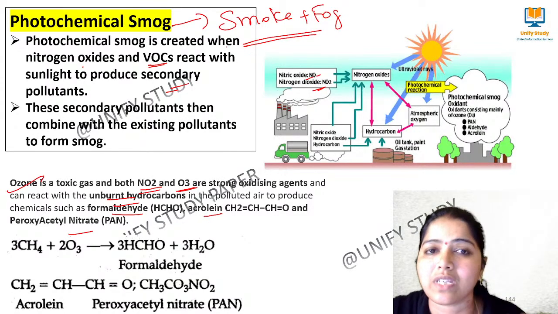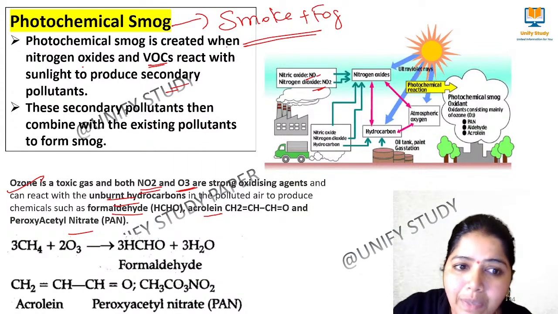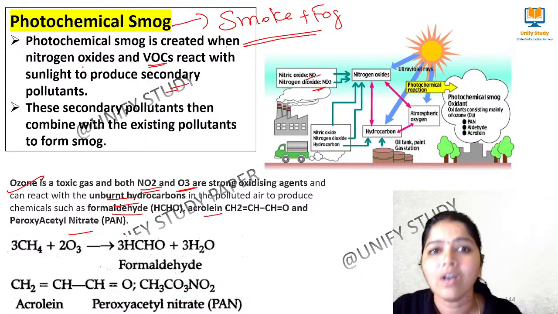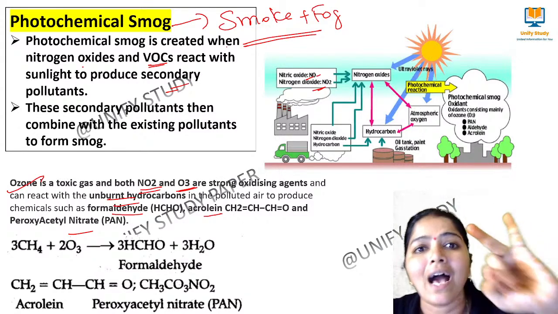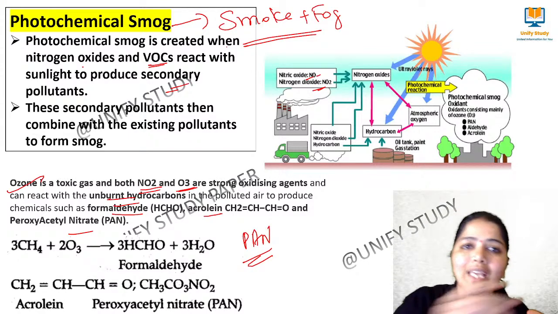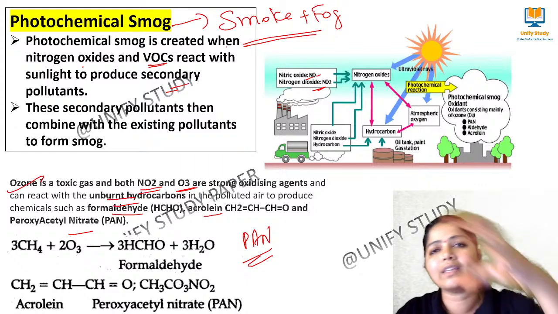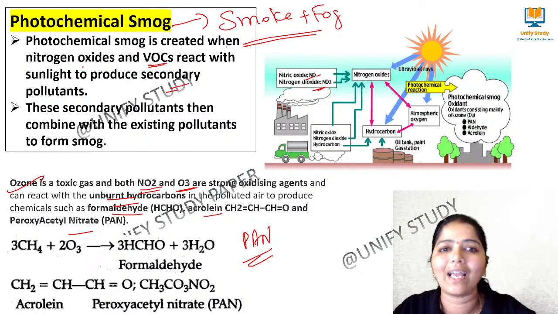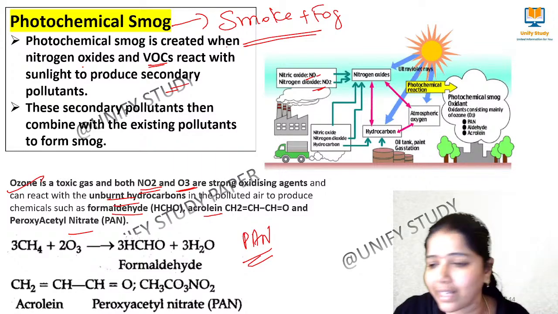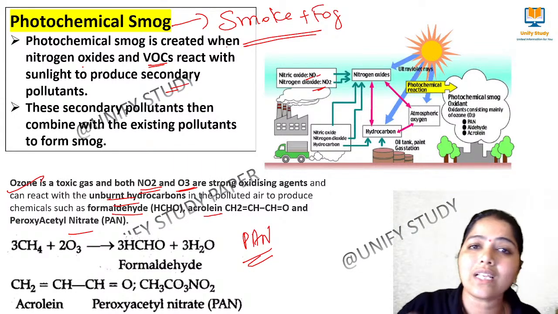This time we had a question from this one, that's why I gave you this. So the polluted air produces chemicals such as formaldehyde, acrolein and peroxyacetyl nitrate, which we call PAN. When these are reacted with the atmosphere, they create chemicals called aldehyde, acrolein and PANs. Note it down very carefully. Yes, clear. This we call photochemical smog.